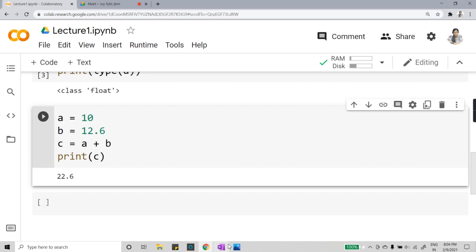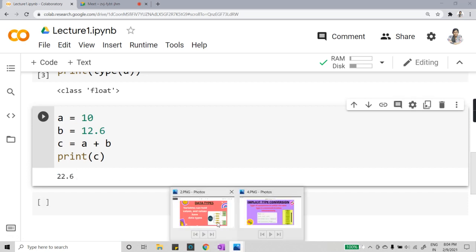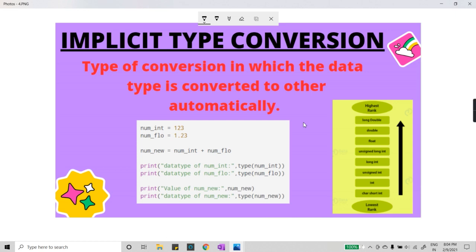Now let me quickly explain the reason. This is because of implicit type conversion. Here comes the role of implicit type conversion: the type of conversion in which the data type is converted to another automatically.